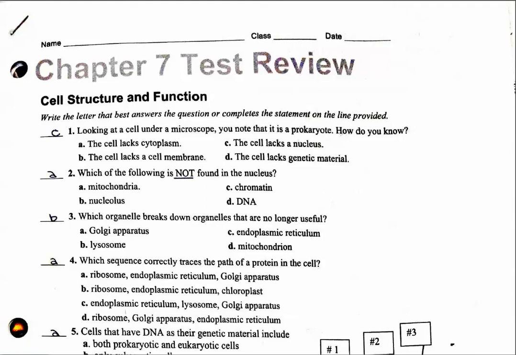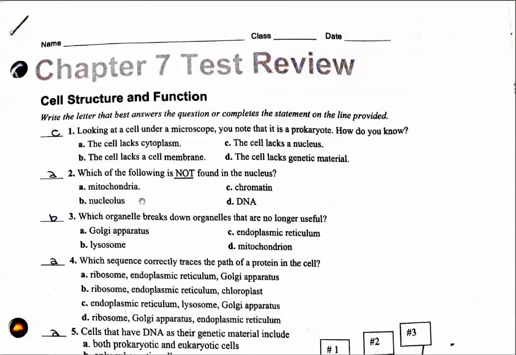All right, so number one, looking at a cell under a microscope, you note that it is a prokaryote. How do you know? Well, guys, the main difference between a prokaryote and a eukaryote is the fact that a prokaryote does not have any organelles. Now, that does include a nucleus, so they do not have a nucleus. They don't have any of the other organelles as well that we talked about. So they don't have an endoplasmic reticulum, they don't have vesicles, they don't have anything. Their DNA is free-floating, and their ribosomes are free-floating. So the answer is C.